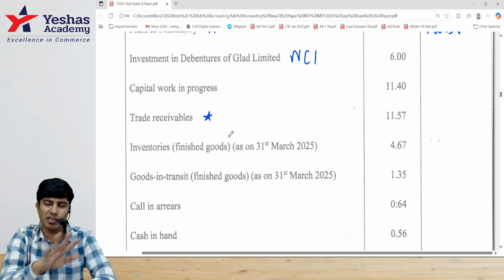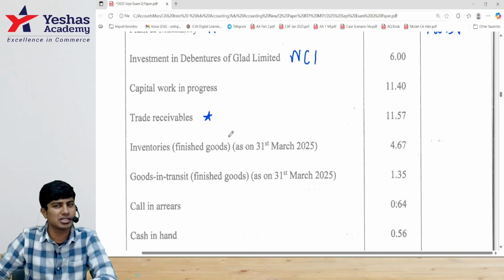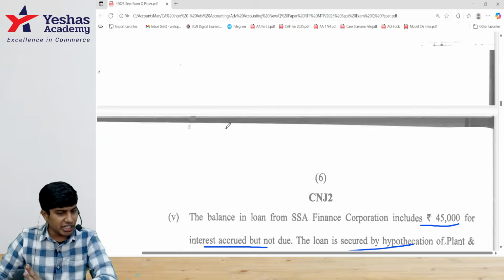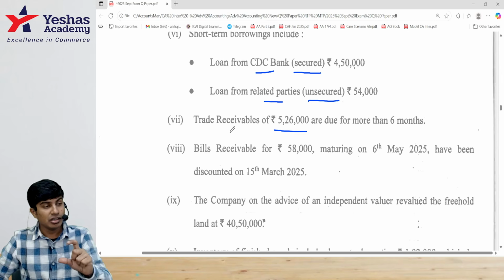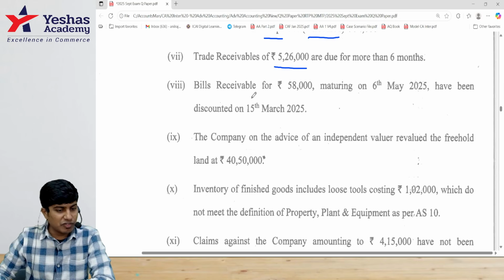But like I mentioned, always the question they'll ask only less than 6, more than 6. Some year, by mistake, if they give you 1 to 2, 2 to 3 and everything, you have to show it separately. If you only show less than 6, more than 6, then gone. What do we have after that?